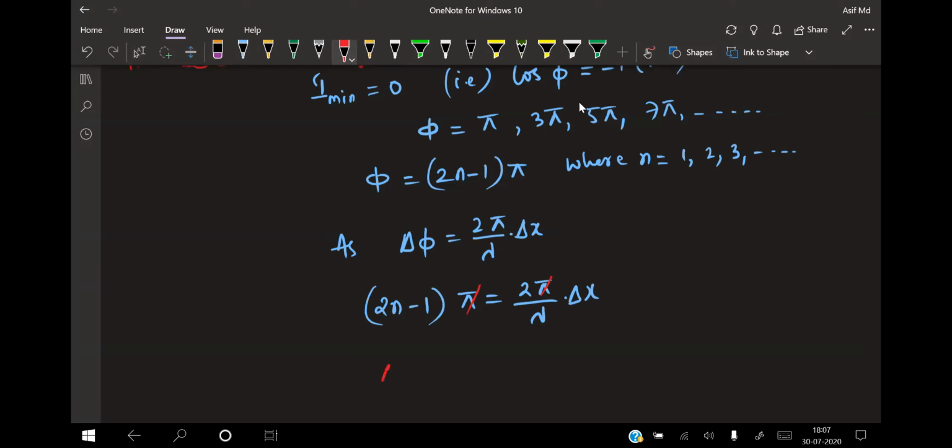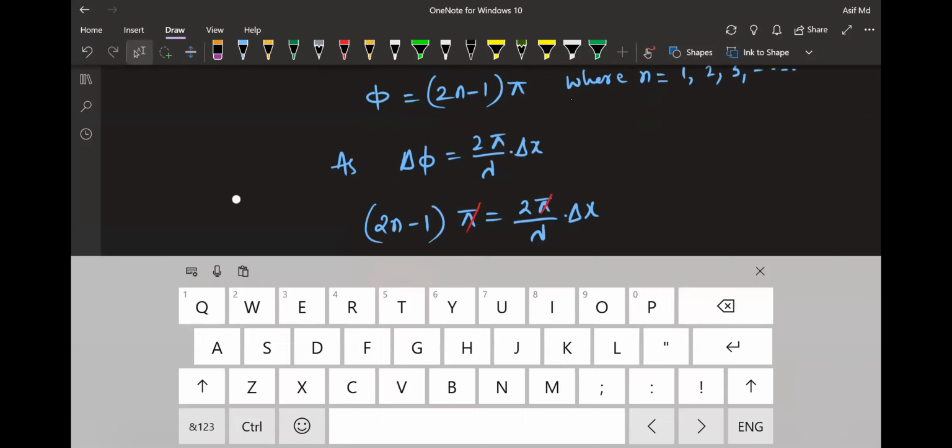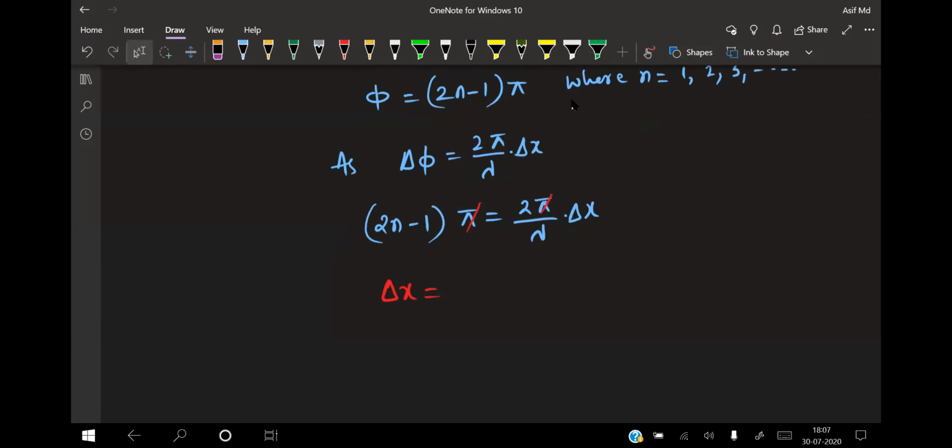So delta x is equal to (2n minus 1) into lambda by 2. This is the path difference for destructive interference, or the dark point.